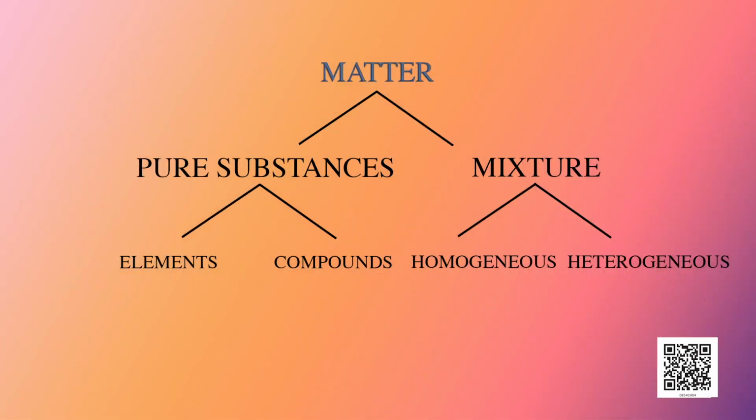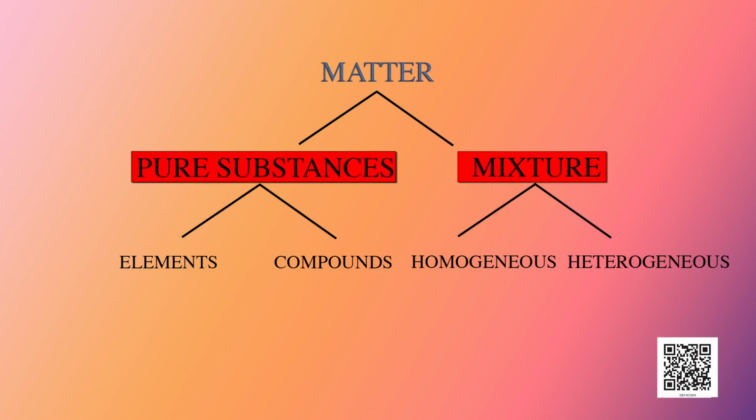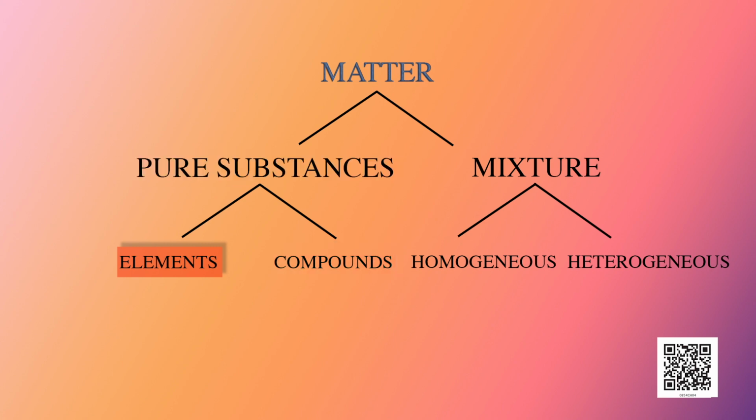In your previous class, you have studied about matter and their classification. Based on their chemical nature, it can be assorted into pure substances and mixtures. Pure substances are further categorized into elements and compounds. An element is a substance or a material that is made entirely from one type of atom. Elements can be viewed as metals, non-metals and metalloids. All of them possess their characteristic properties.